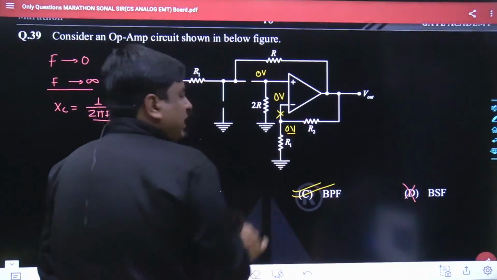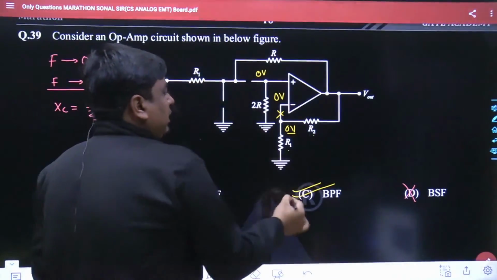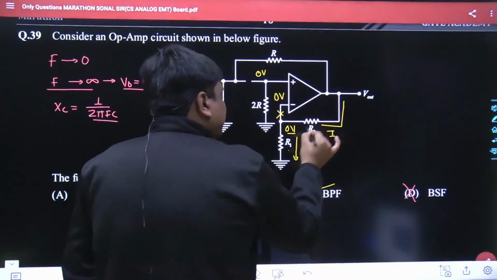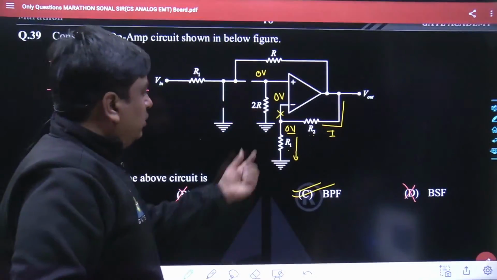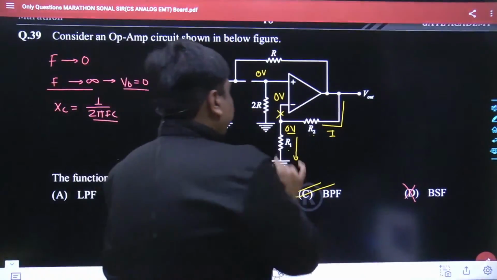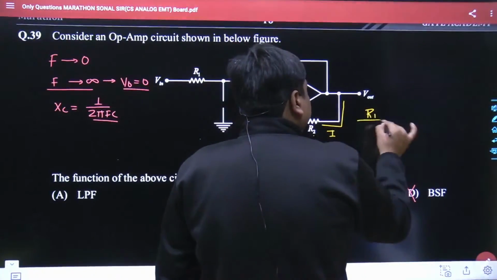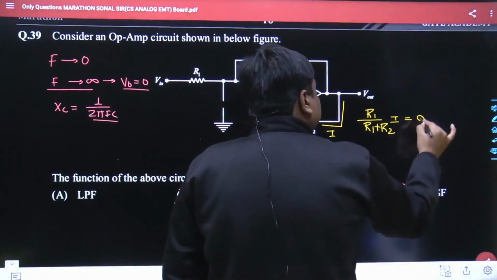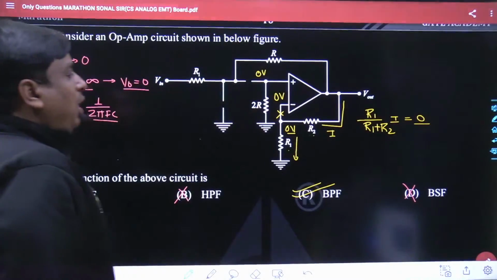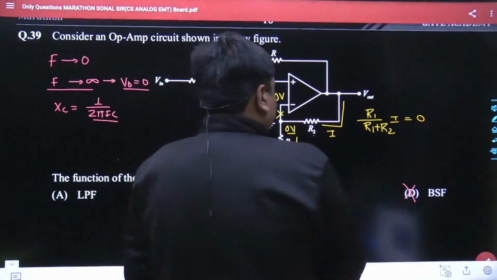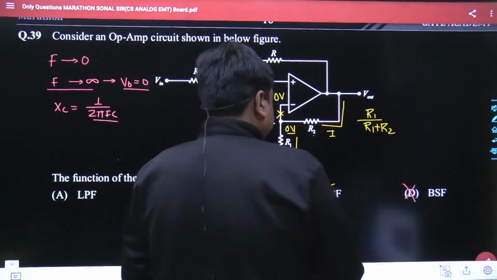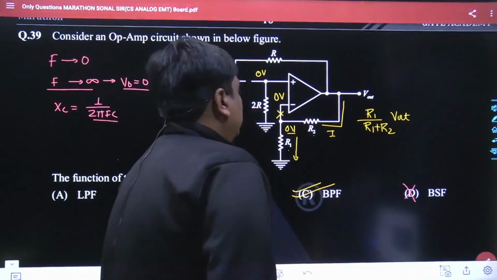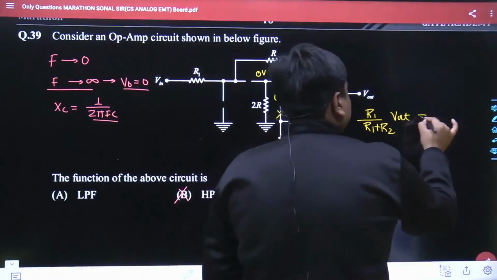As there is no flow of current, R2 and R1 come in series. Let's take the flow of current from V out as I, that would come in series with R2 and R1. May I know what would be the voltage drop across R1? That is simply R1 divided by R1 plus R2 into I, and that voltage drop is given as 0. Or from the voltage divider rule, this could be written as V out into R1 divided by R1 plus R2 equals the voltage across this terminal, which is 0.